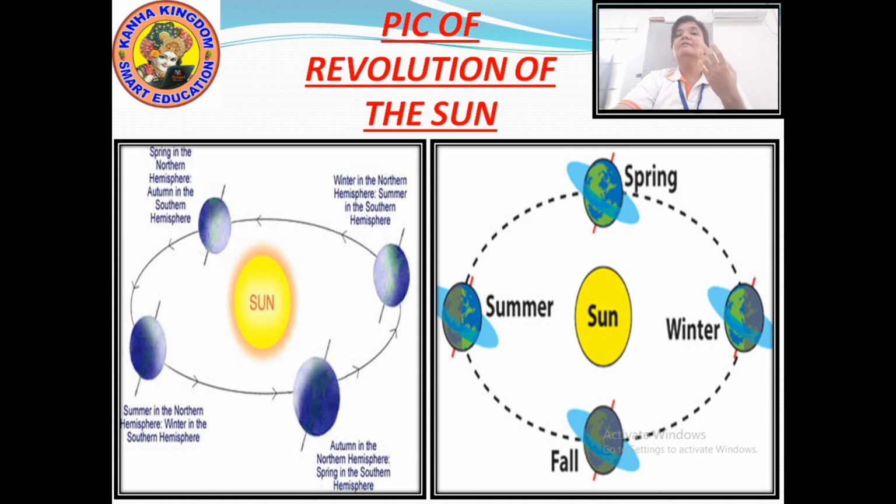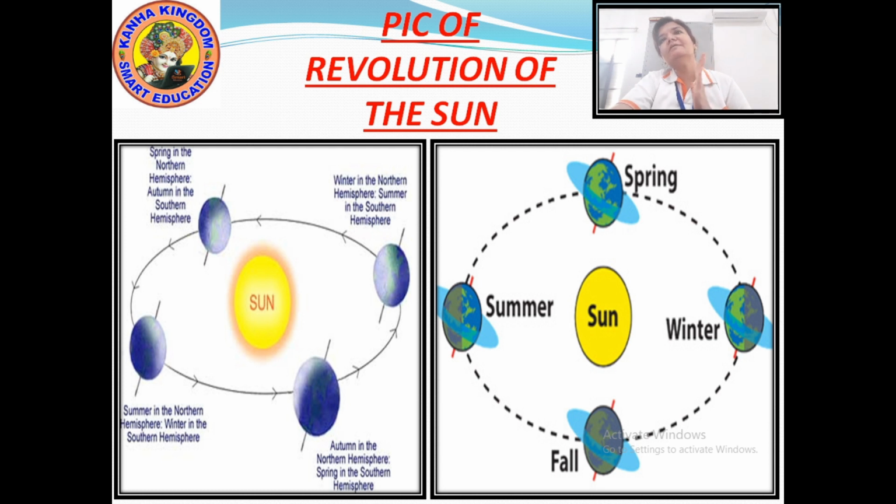Then lastly, while revolving it reaches the same place, and it is autumn in the northern hemisphere and spring in the southern hemisphere. So this is how the seasons change by the revolution of the earth.